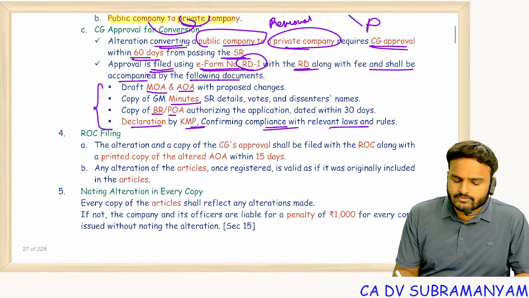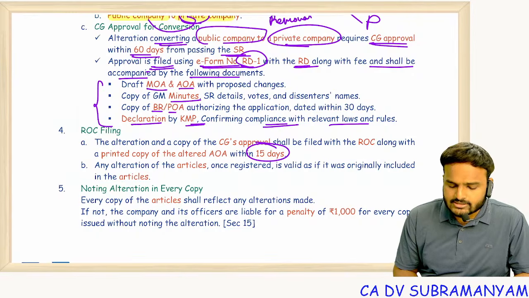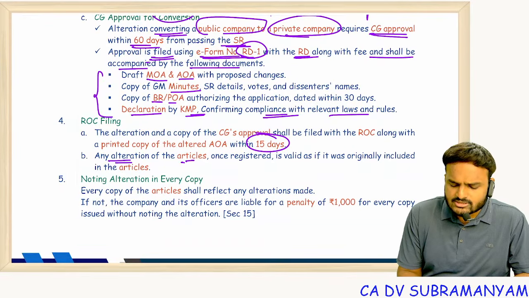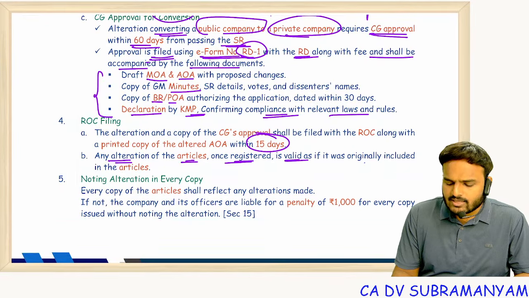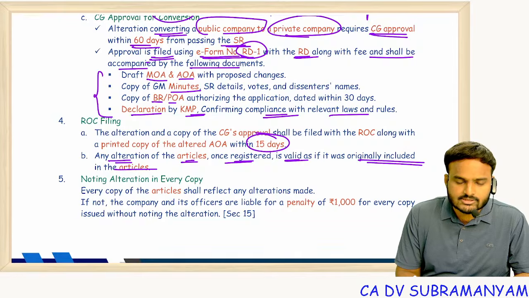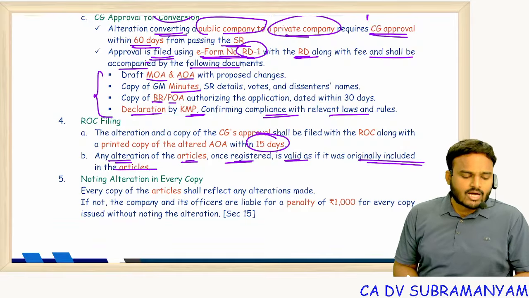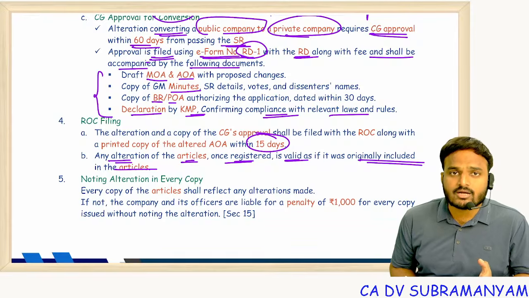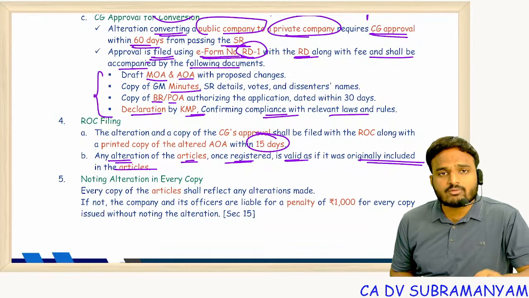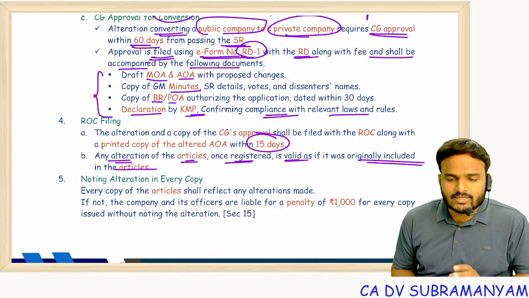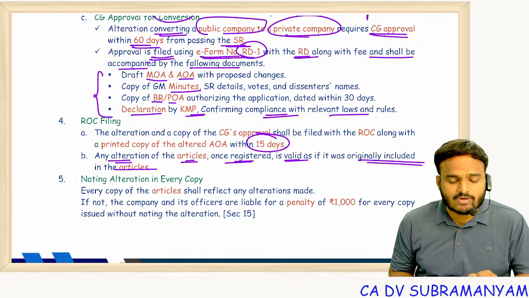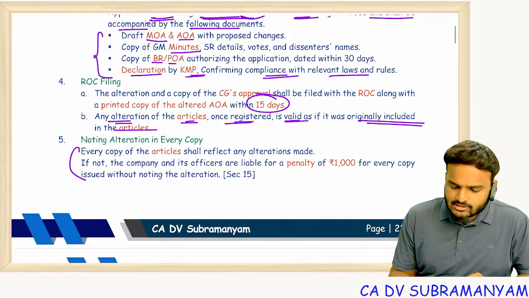About compliance, declaration of compliance by the KMP. Filings with ROC should be done within 15 days, and any alteration in the articles once registered is valid as if originally included in the articles. So that means if you don't register your altered AOA, then that altered AOA is null and void. Your original AOA will be valid. Only after registration does the altered AOA get validity.